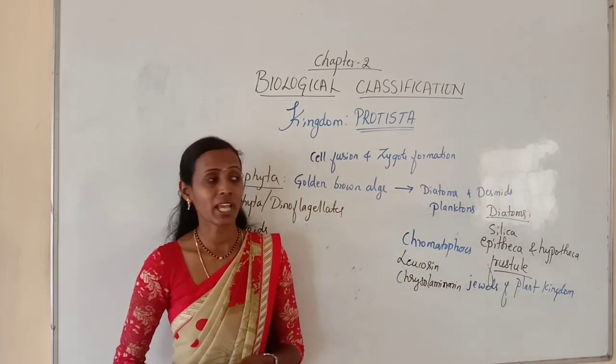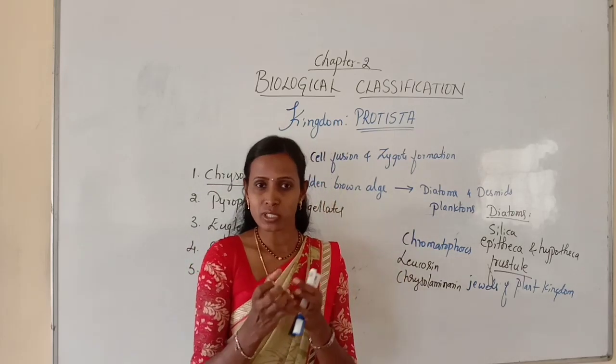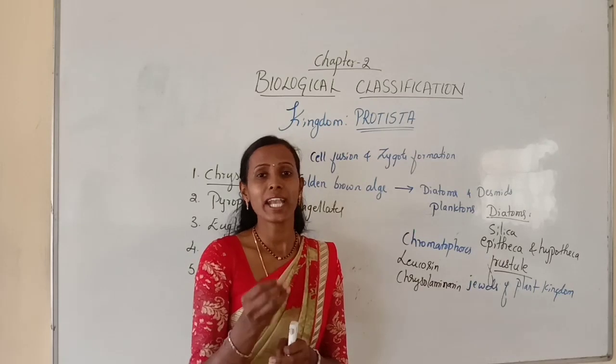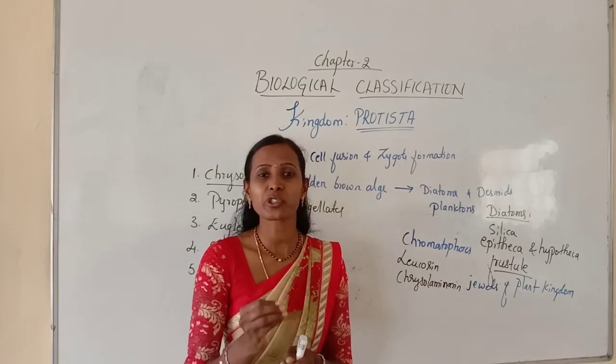Here, what is very interesting about diatoms is that the walls are deposited with silica. So as they are deposited with silica, the cell walls are highly indestructible.